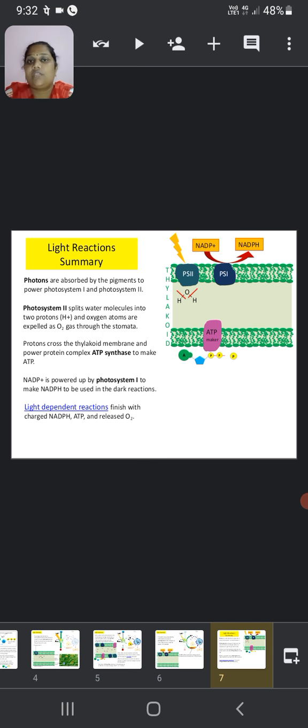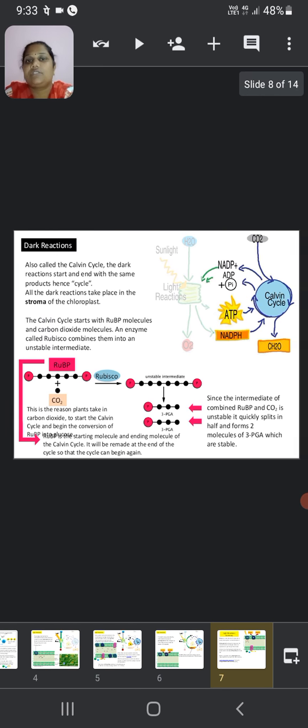Protons cross the thylakoid membranes and power the protein complex ATP synthase to make ATP. NADP is powered up by photosystem first to make NADPH. It is used in the dark reaction. The light dependent reaction finishes with charged NADPH, ATP, and released oxygen.